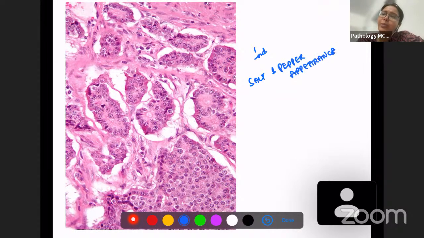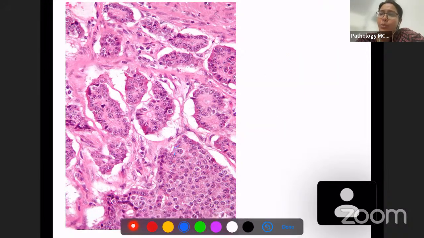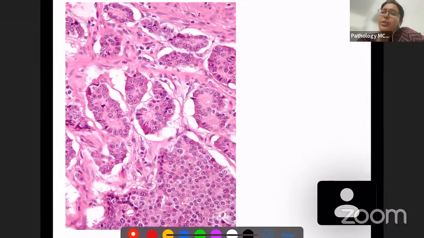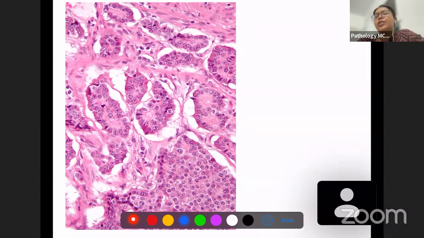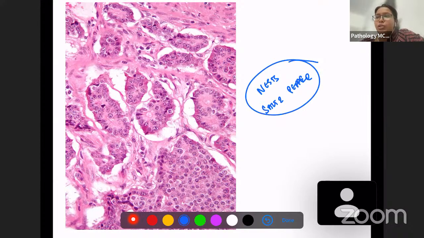What is salt and pepper appearance? You can see here there is a nucleus, right? There is a nucleus, and there are small dots, lots of small dots. So this is known as salt and pepper appearance. So these are small nucleoli which are very prominent. So this salt and pepper appearance is very characteristic. So first we will see tumor nests and we are going to see salt and pepper appearance. These are the characteristics of carcinoid tumor.